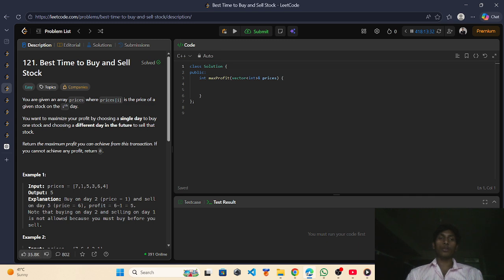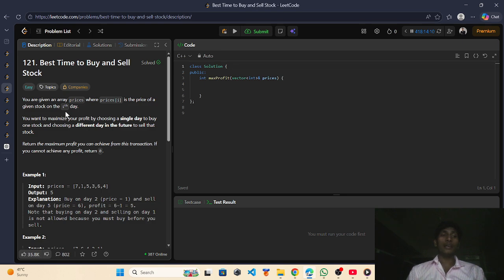Today we have LeetCode problem number 121, Best Time to Buy and Sell Stock. You are given an array prices where prices[i] is the price of a given stock on the ith day. You have given an array of prices, where index i means the ith day, for example 7, 1, 5, 3, 6, 4 is the price of a stock.